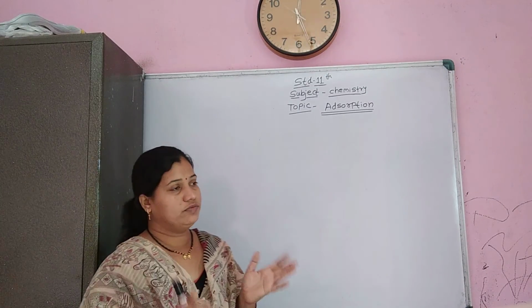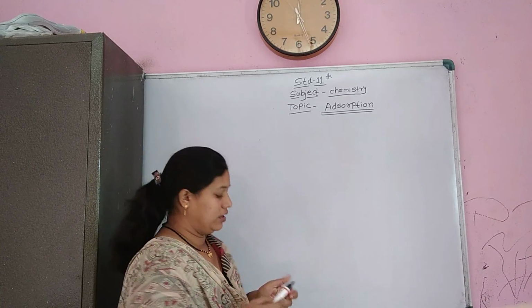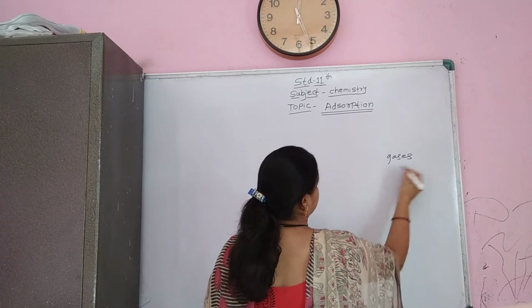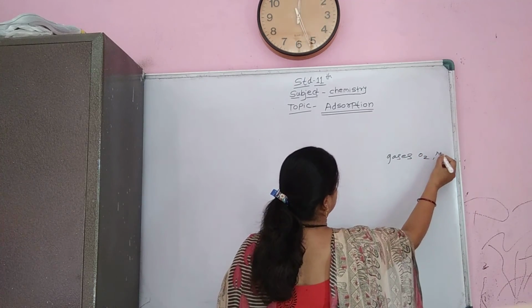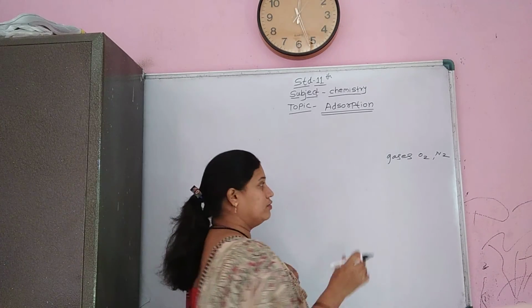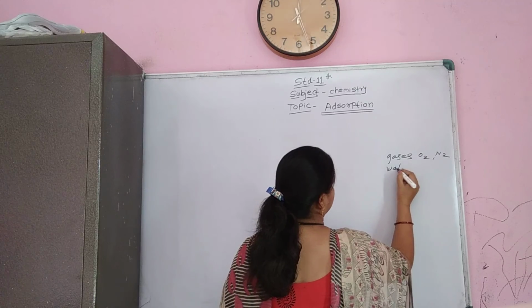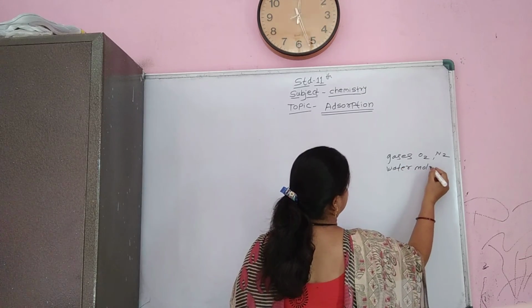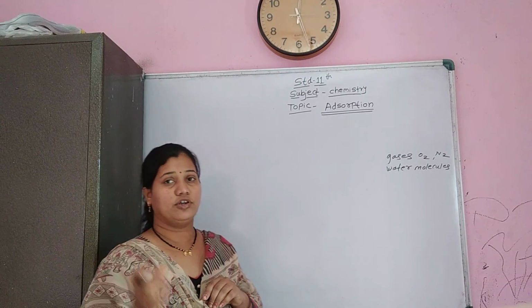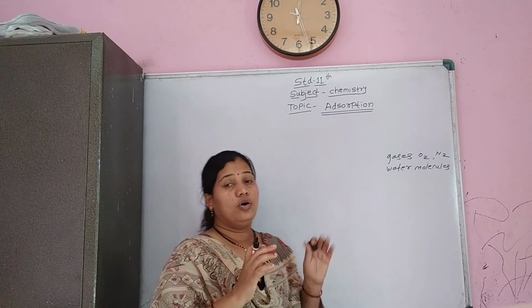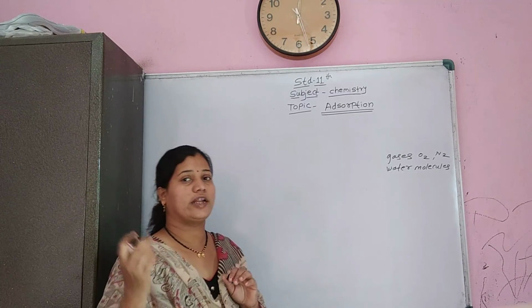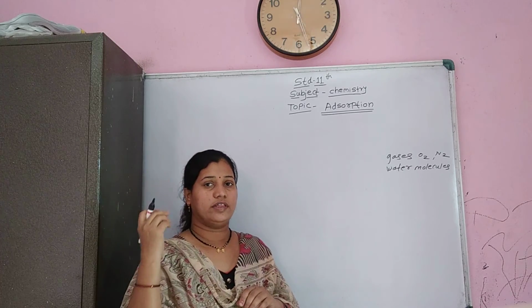As we know, the atmosphere contains various gases like O2, N2, etc. And the atmosphere also contains various water molecules.